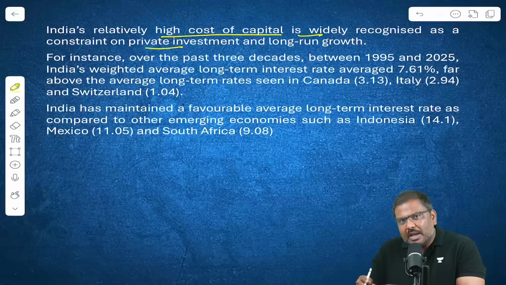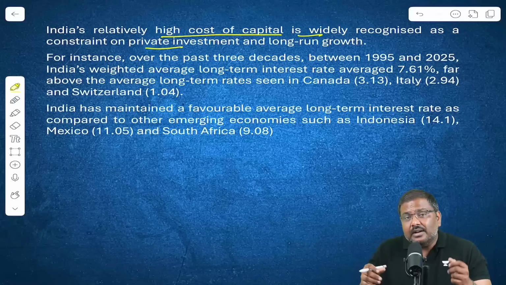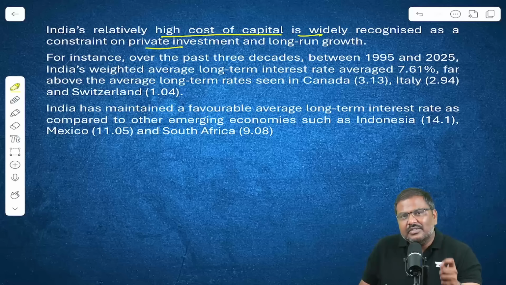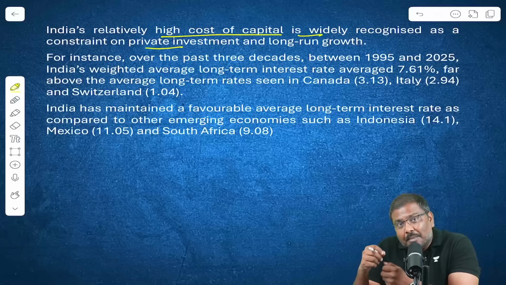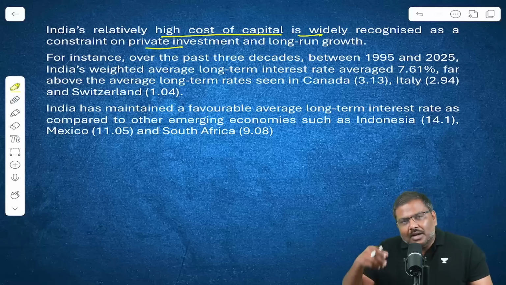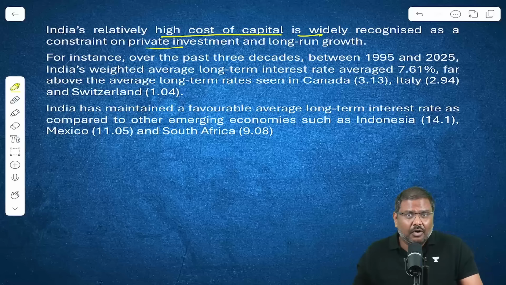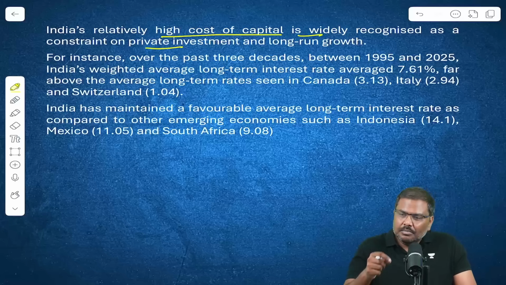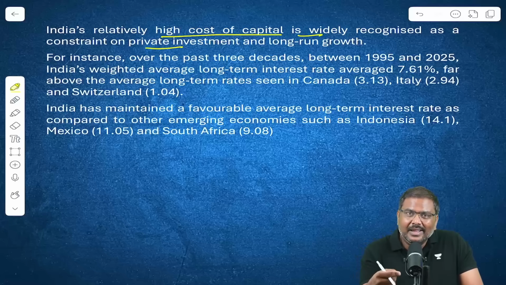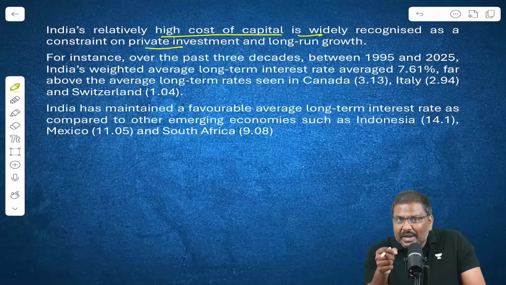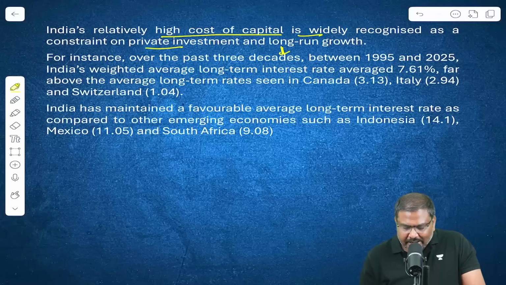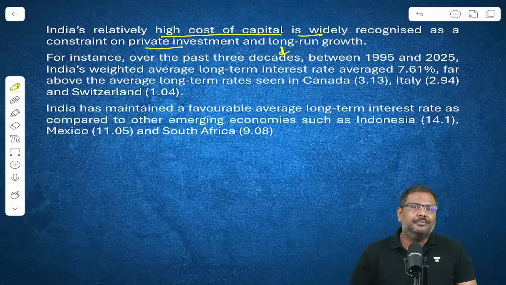Very often in the newspaper, you'll come across a statement given by the finance minister, Minister for Industries, where they're asking the private sector to increase their investment. And they're basically upset with the private sector that government, despite taking multiple reforms such as GST 2.0, private sector capex has not been increasing at the expected level. What is the prominent reason behind this? It is the rate of interest, that is the cost of capital.